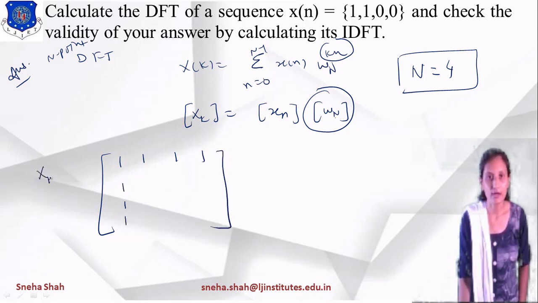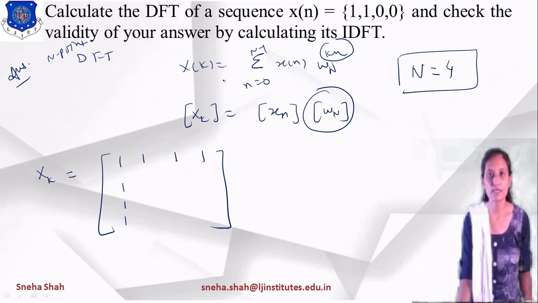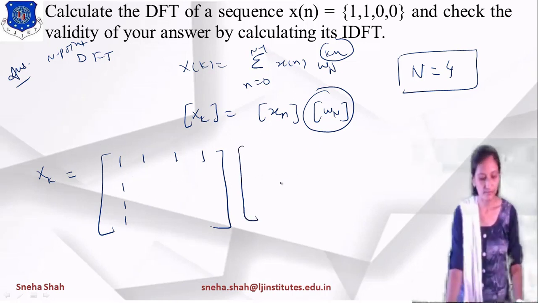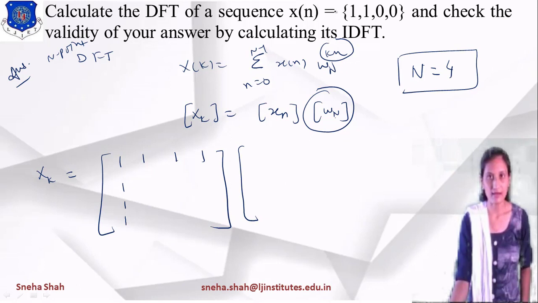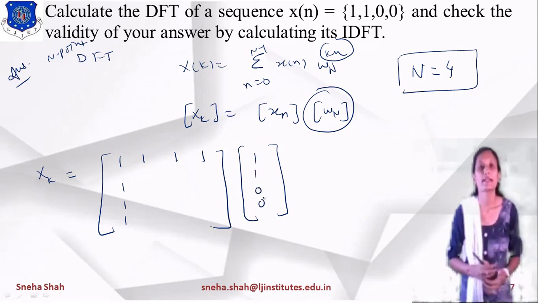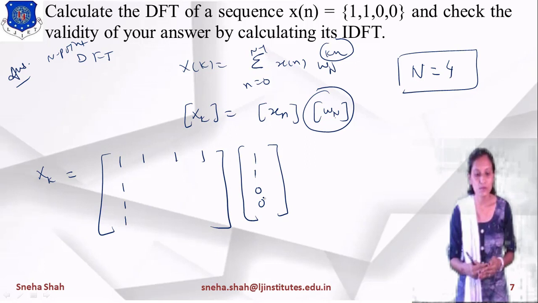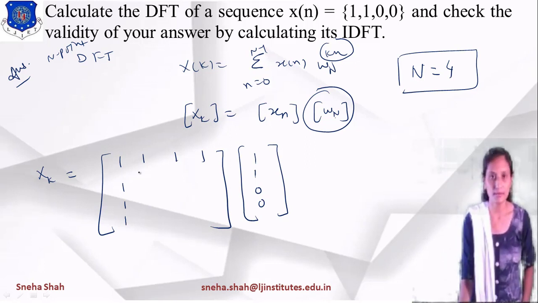And if you want to find the value of xk, meaning the output, which is the DFT of this example, then it will be represented as the matrix multiplication of these two. The value of x of n is represented in column form, so it will be 1, 1, 0, 0. Now if I write the matrix of the twiddle factor, then the matrix will be 1, 1, 1, 1, then the next row is 1 minus j minus 1 j, then 1 minus 1, 1 minus 1, and over here the terms will be 1, j, minus 1 and minus j.